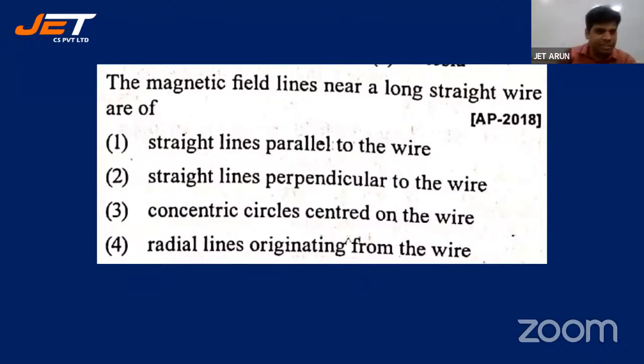All right. So everyone is answering 3. Kalyani has answered 2, straight lines perpendicular to the wire. Magnetic field lines are always closed loops, students. I think straight lines are ruled out. Yeah, so it is 3. Everyone is answering 3. Good students. Good. Absolutely right. Let's go for the next one.